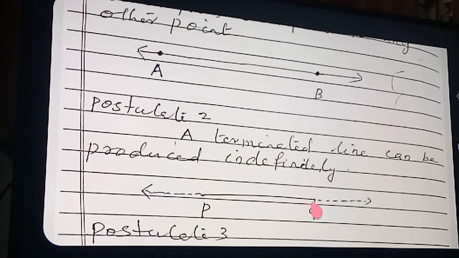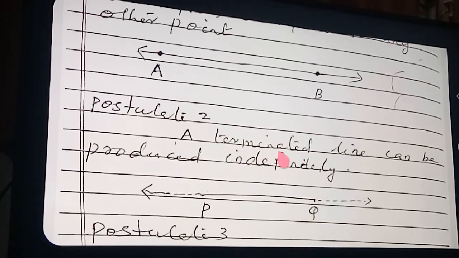Terminated means it terminates, it stops. So a terminated line means a line segment only. Here I drew the terminated line segment PQ. We can produce this indefinitely in both directions. In this way I extended this direction and this direction also.